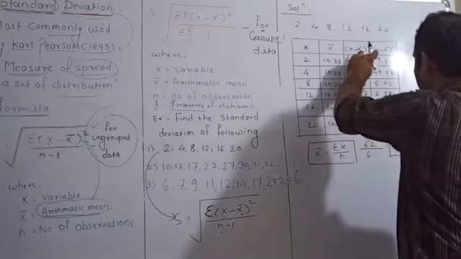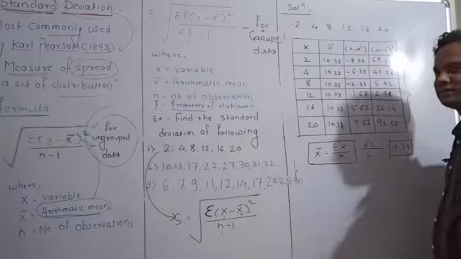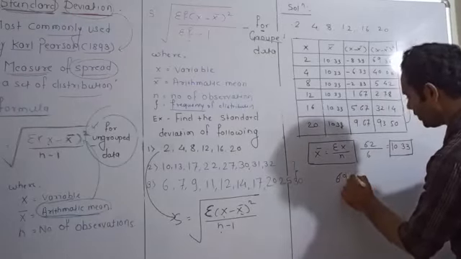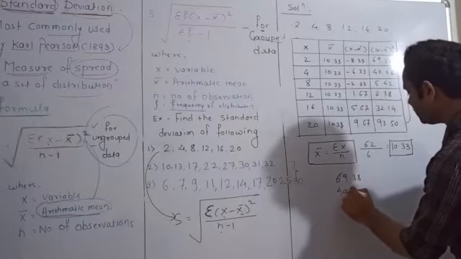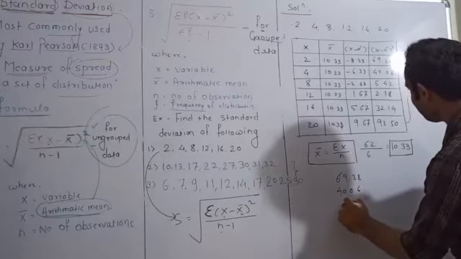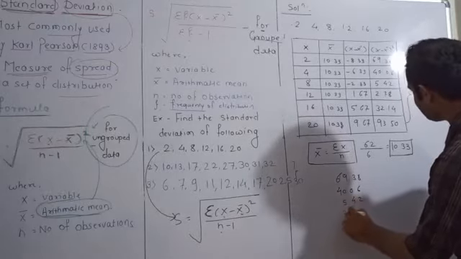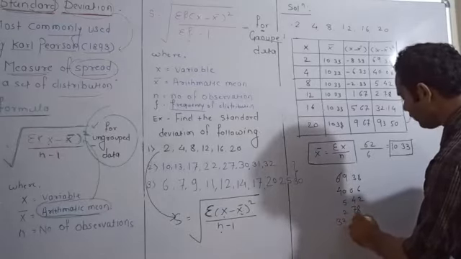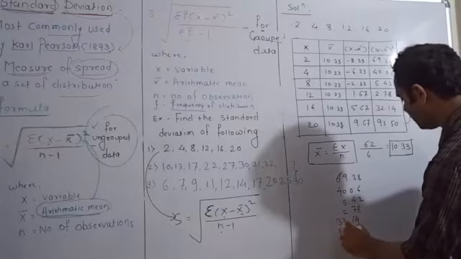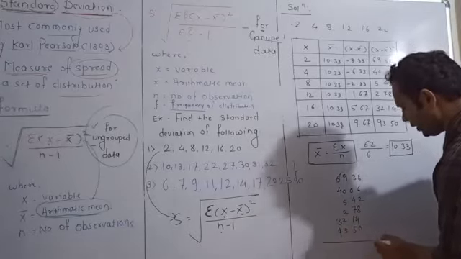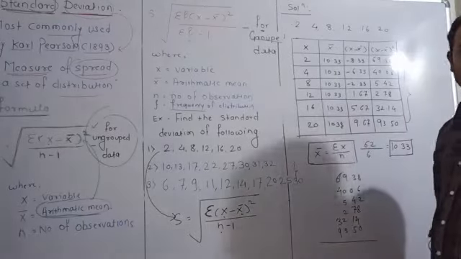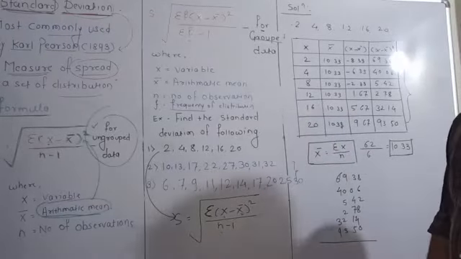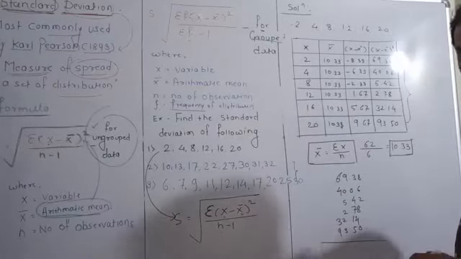So do the addition: 69.38 plus 40.06 plus 5.42 plus 2.78 plus 32.14 and 93.50. If we take the addition of it, it becomes 243.28.